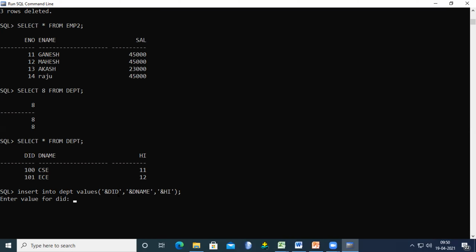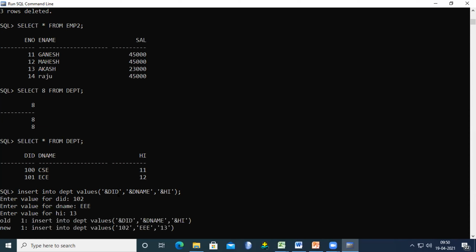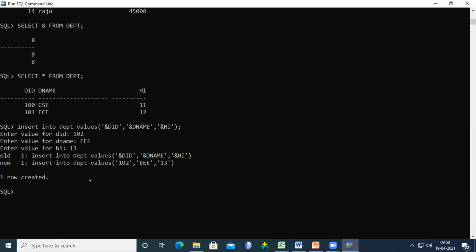Why? Because that field is maintained as a primary key. So 102 is there, department name EEE, and the high is 13. Whatever is in the reference table, only those primary key values can be assigned to this field. Now one row is created. Again using slash, the previous command is executed. Department ID 104, department name for example IT, and high for example 14.